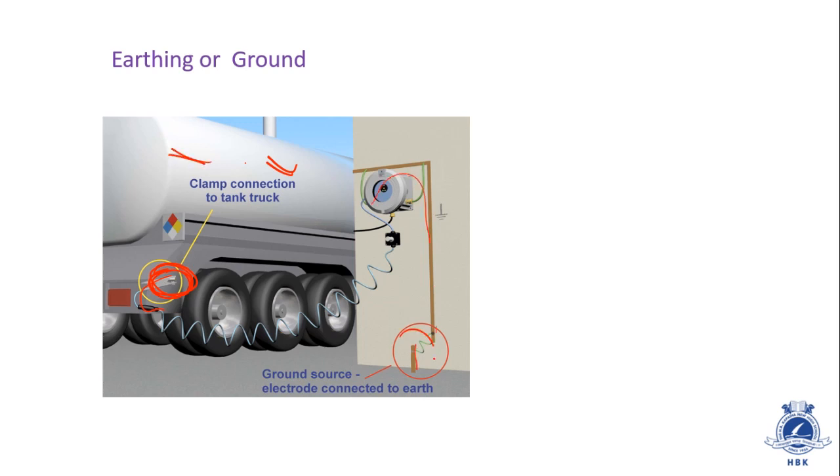Here also there is a symbol for earthing. This is the symbol of earthing. If there is some extra charge inside this tank truck, it can create a spark while filling the petrol pump, and that may be a disaster. In order to avoid this, we always earth the truck before filling the petrol pump.